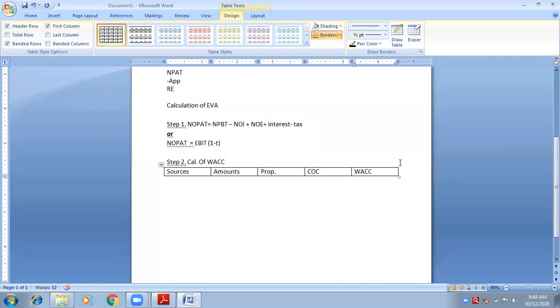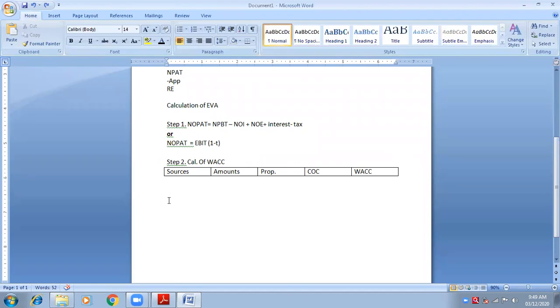The next one will be step number 3, calculation of EVA. What is the formula of EVA?